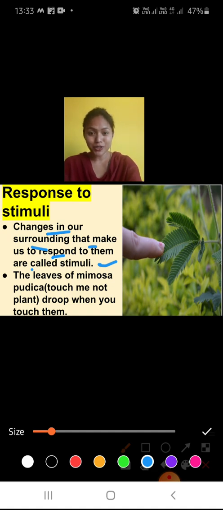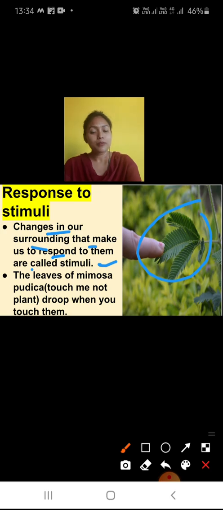Have you seen the touch-me-not plant? It is something like this. Its leaves are like this, and when we touch that plant, it shrinks like this. Its leaves droop like this. After some time they come back to their original position, and again if you touch them, they will droop. So this means that the plant is responding to our touch.